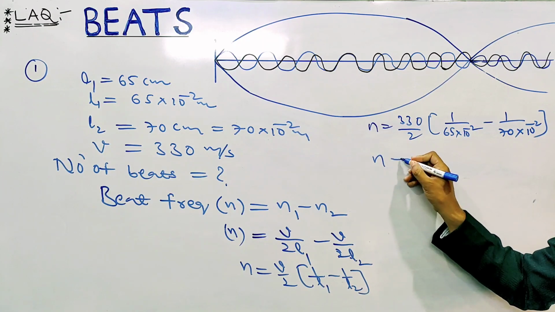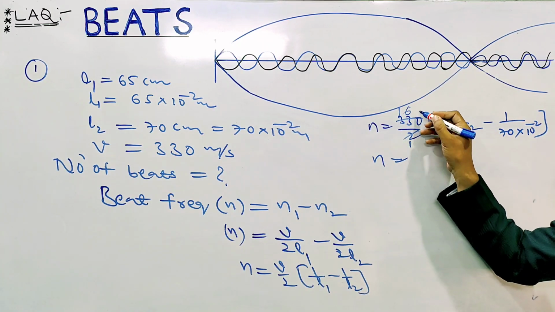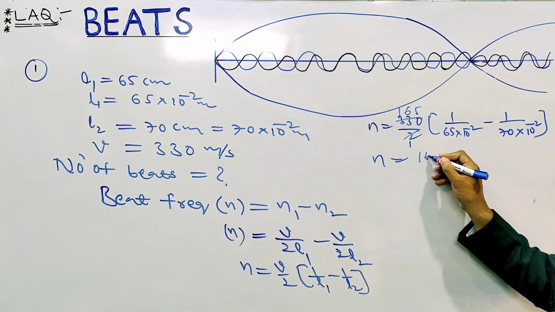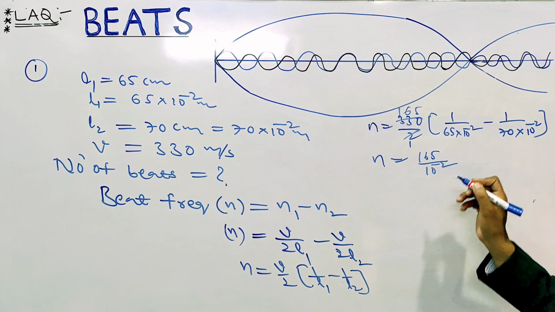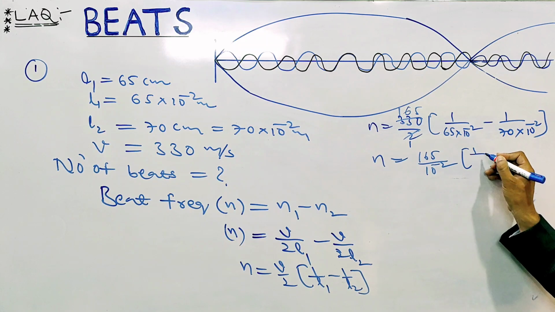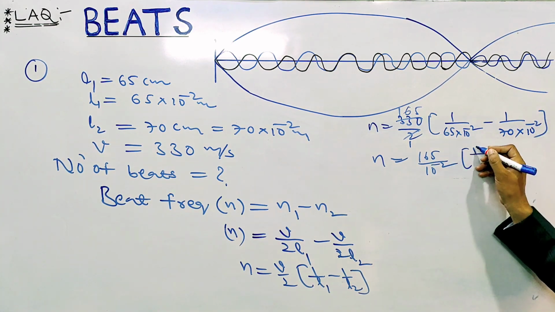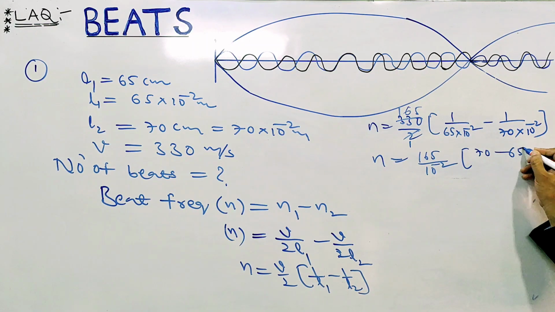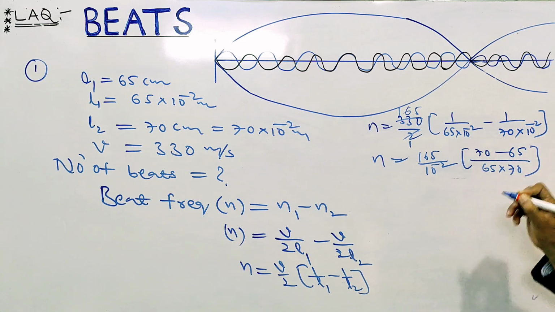Here 2 1 ja 2, 2 6 ja 12 and 2 5 ja 10, giving 165. I take 10 to the power of minus 2 common. Remaining is 1 by 65 minus 1 by 70. Taking the LCM, it becomes 70 minus 65 by 65 into 70.